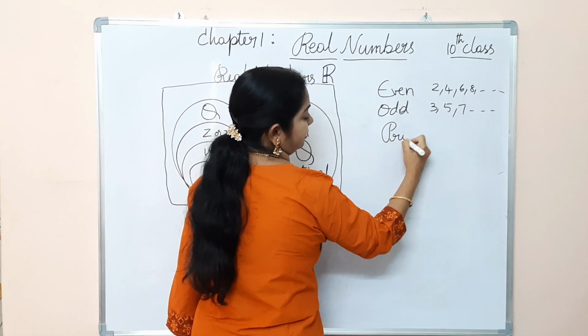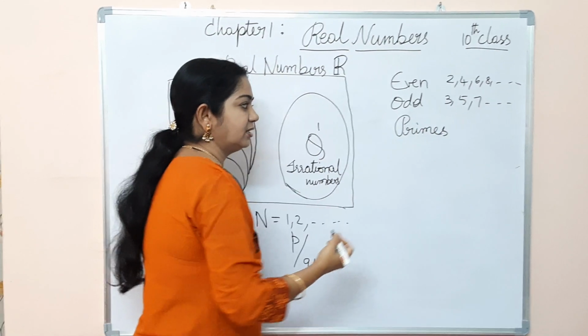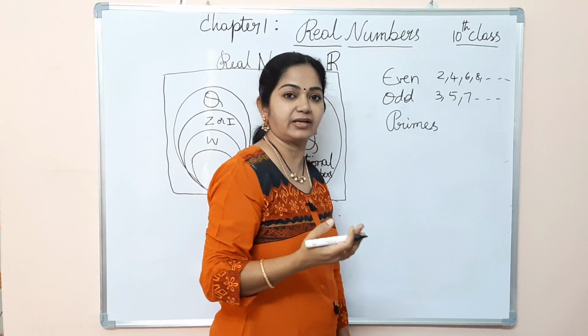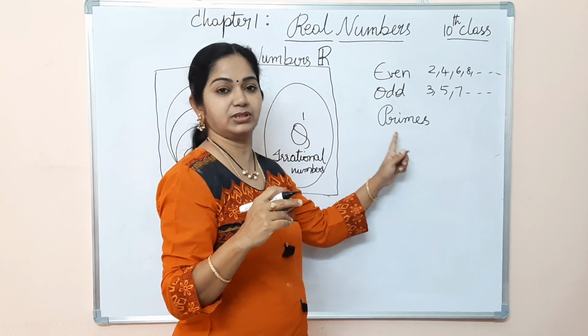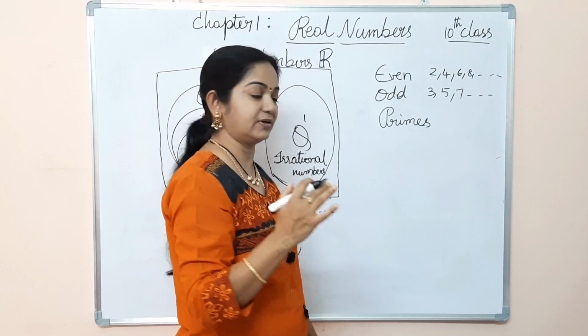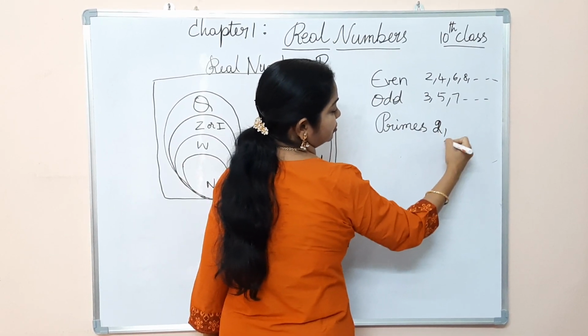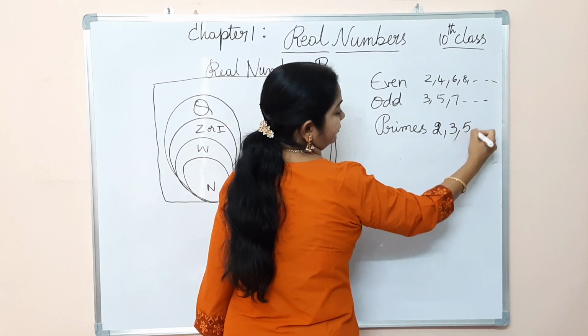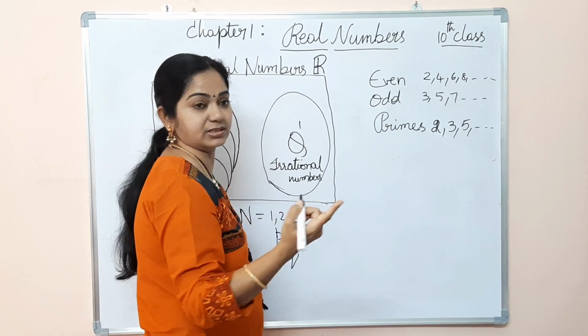Then what are prime numbers? These are the numbers having factors 1 and itself. No other factors go with the prime numbers, such as 2, 3, 5 and so on. 1 is neither prime nor composite.